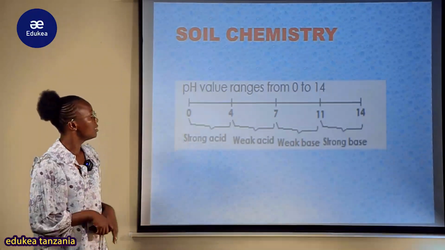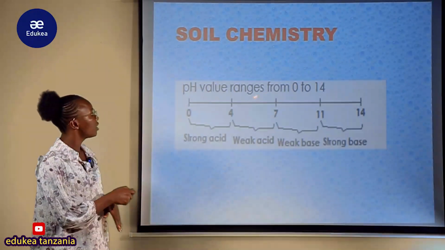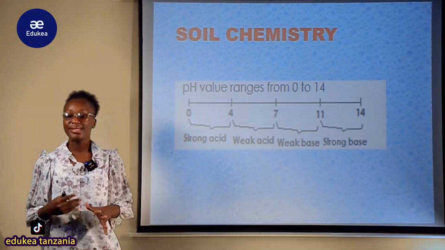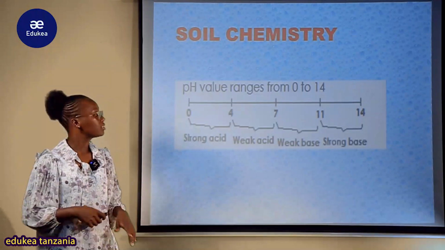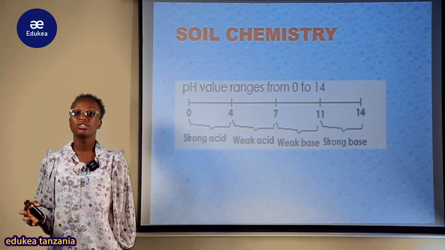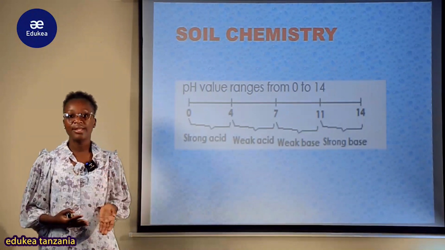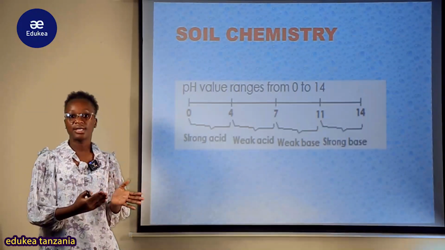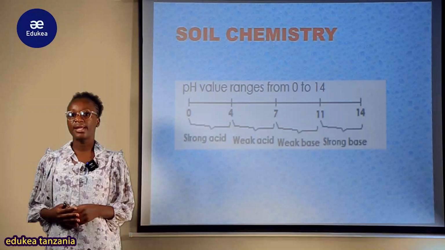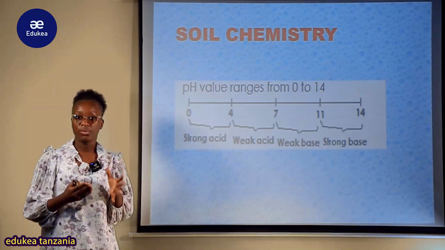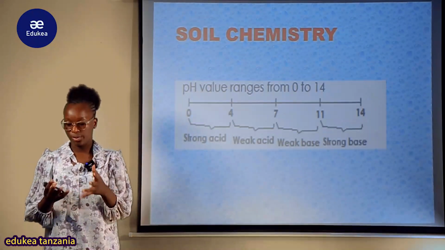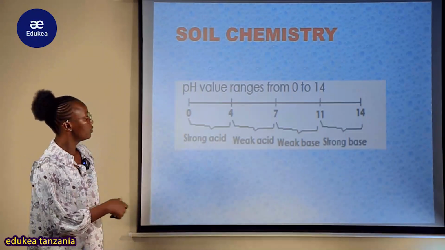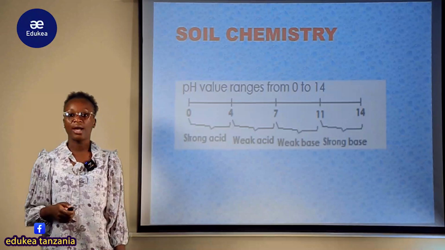So now my student, let us see the pH value range from 0 to 14. So this is the pH scale. Hii ndo scale ambayo inaonyesha namba na inaonyesha zile identify the range of the acidity and base. Maybe ikirange katika hii number or a certain number, it is a strong acid, it is a weak acid, or it is a strong base, it is a weak base and so forth. Now this is pH value range from 0 to 14, kwamba inaanzia 0 mpaka 14.